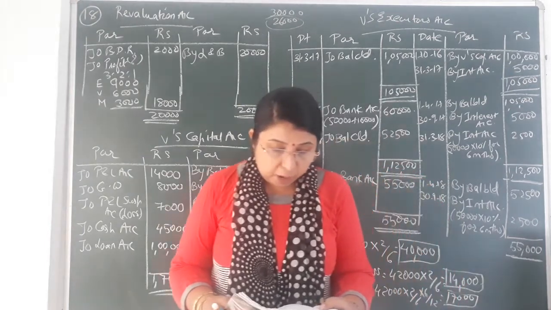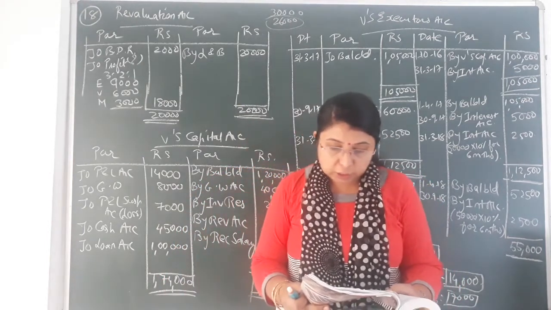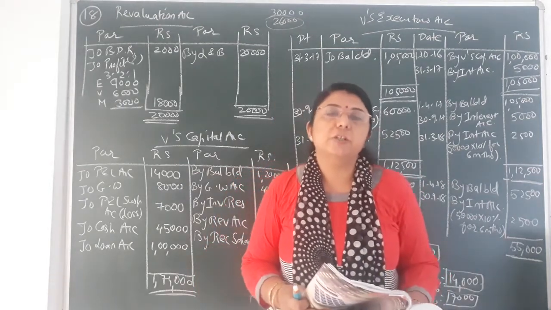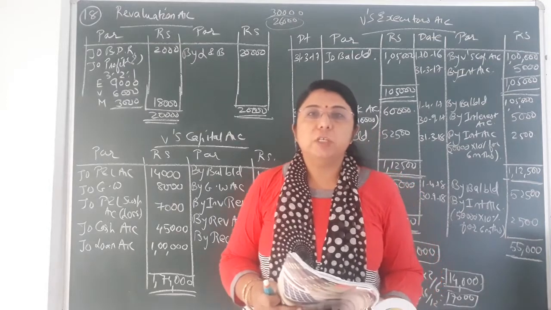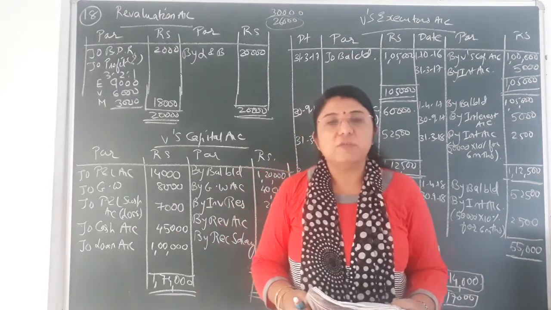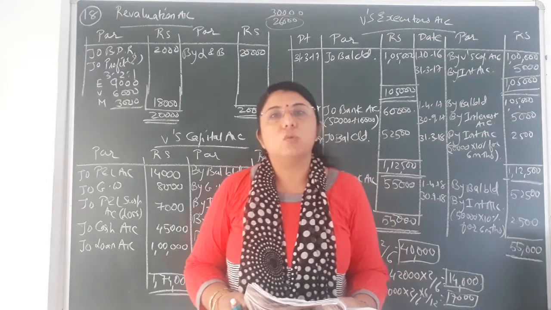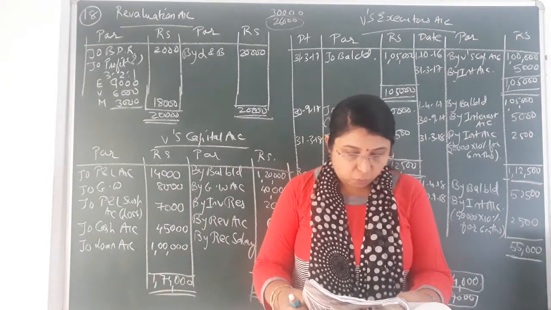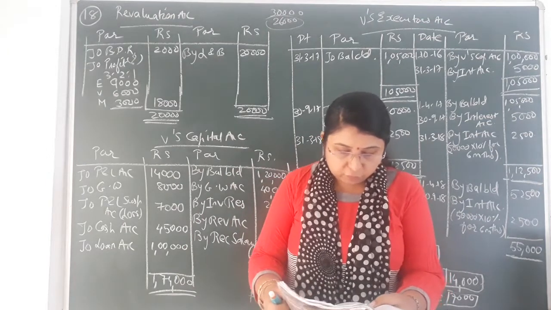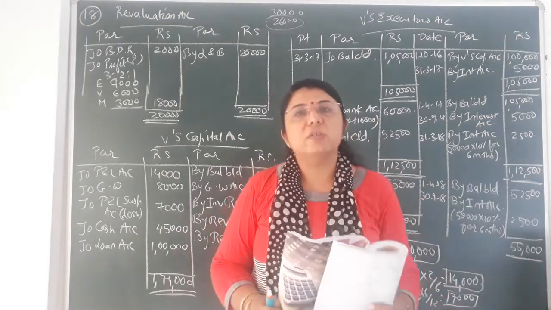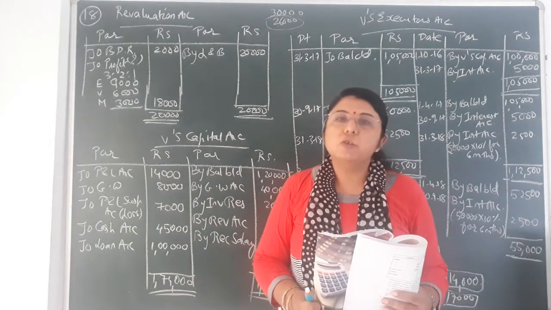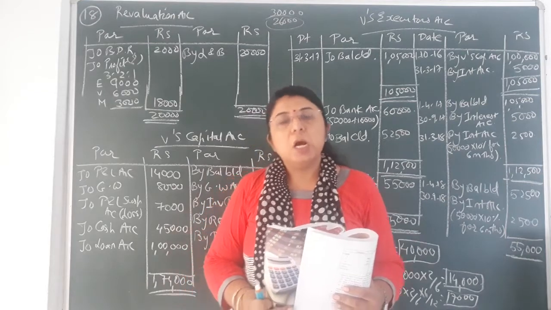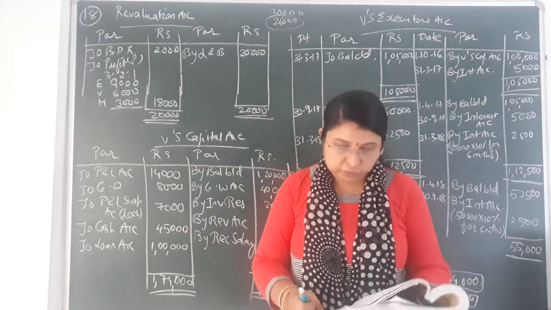E, V and M are partners of a firm sharing profit and loss in the ratio of 3:2:1. There are three partners, E, V and M, sharing profit and loss in the ratio of 3:2:1. The balance sheet given to you is of 31st March 2016. That is capital of three partners, investment reserve, bad debt reserve, provident fund, workmen's profit sharing fund and creditors. Out of that, investment reserve is an accumulated profit and that is to be distributed amongst the partners in their old profit and loss sharing ratio. Other than that, all others are liabilities.